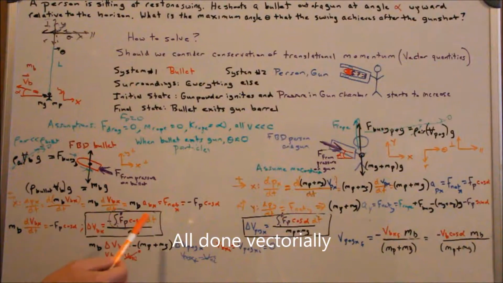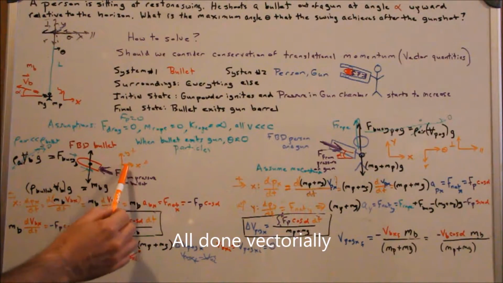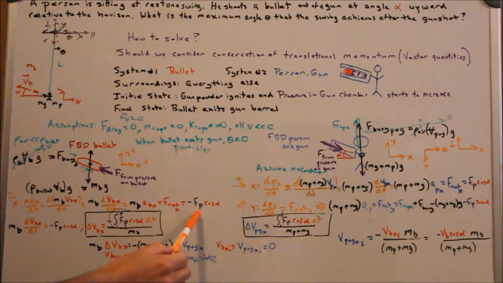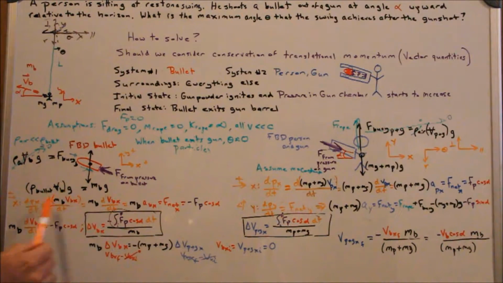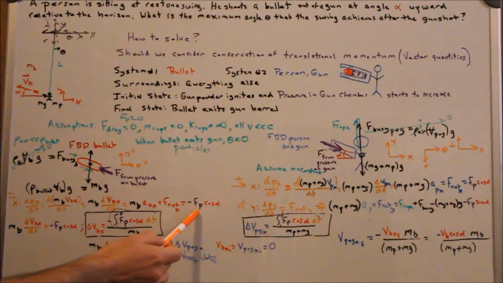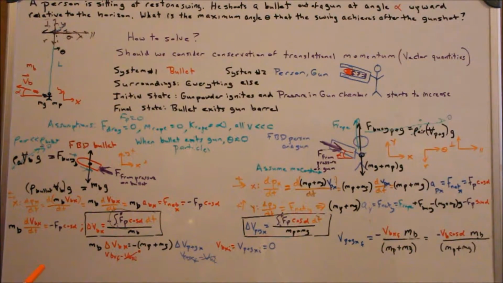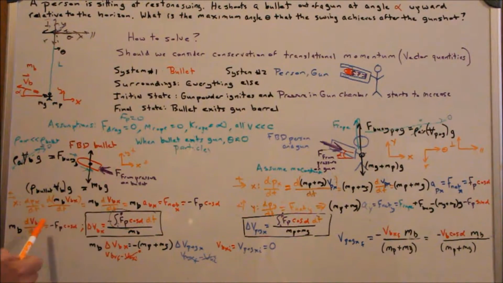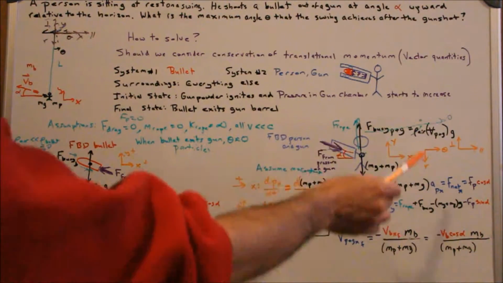The only force acting in the x direction is the vectorial term of this pressure force, F sub p, acting in the minus x direction. I defined x positive that way, so minus Fp cosine theta. Okay, so here's my resulting thing. I get my mass times the change in velocity in the x direction of this part is equal to minus the pressure force times cosine theta.